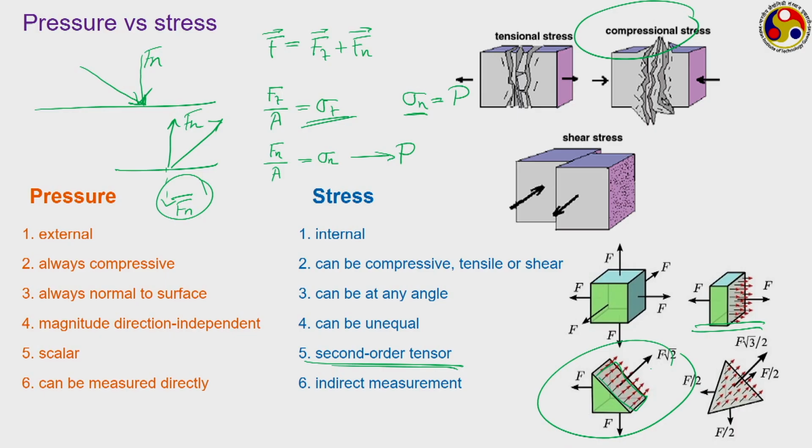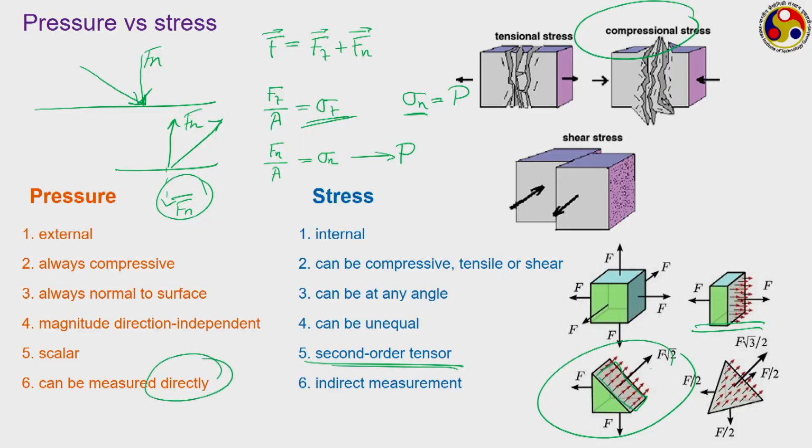We have already learned some basic mechanisms of stress measurement. Stress can't be measured directly because stress is only internal to the system. What we can measure is generally strain, that is deformation of a body per unit initial length, and now the deformation or the strain can be related to the stress through Young's modulus and maybe Poisson's ratio to get an indirect measurement of the stress, but there is no way you can get a direct measurement of the stress, which is possible in case of pressure. For pressure we can have a direct measurement, and there are lots and lots of different kinds of mechanisms by virtue of which we can directly measure pressure.